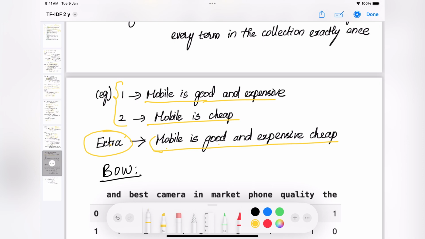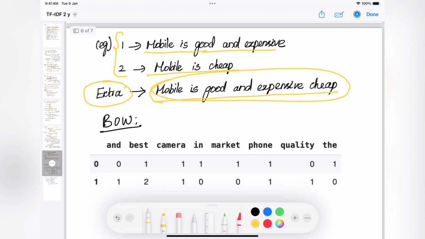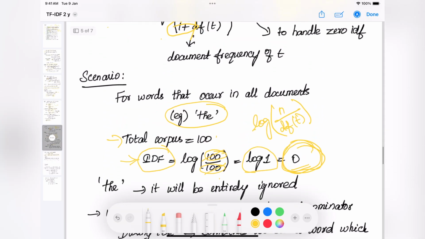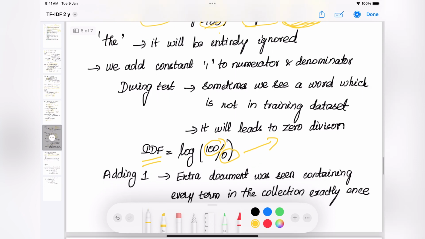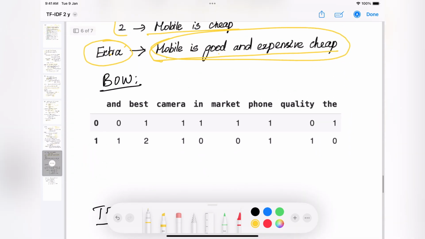So it basically holds every word in the corpus. By doing so, in the denominator, we will always be seeing our word in the extra document. So that's the reason why scikit-learn added the +1 in all these 3 places, to handle the edge cases, right?